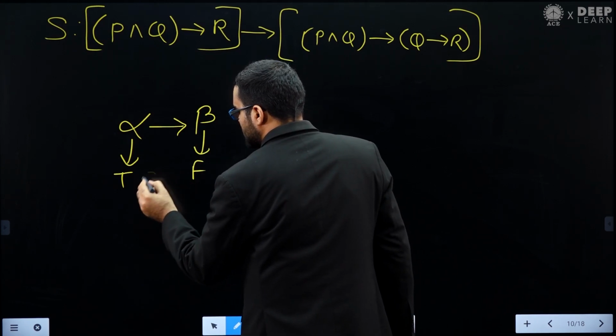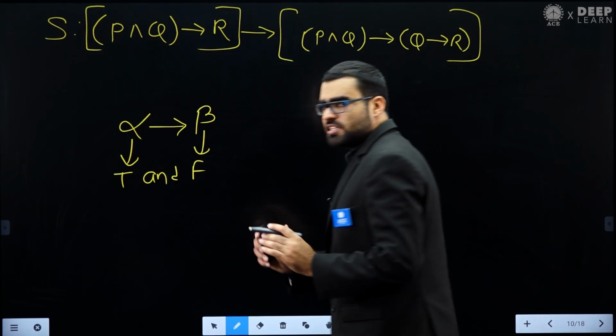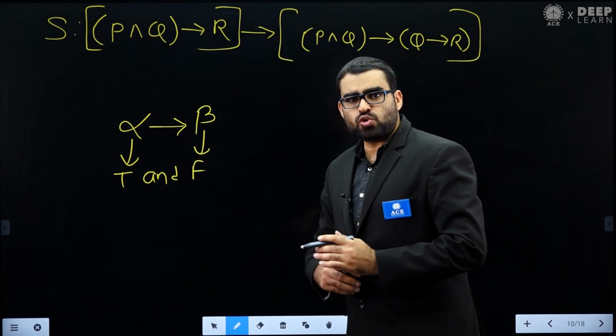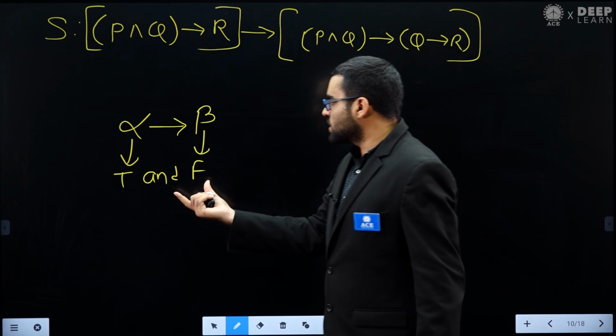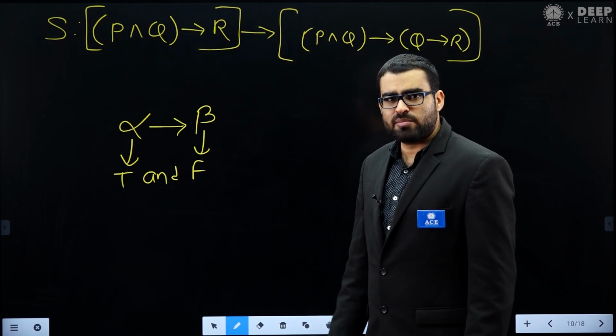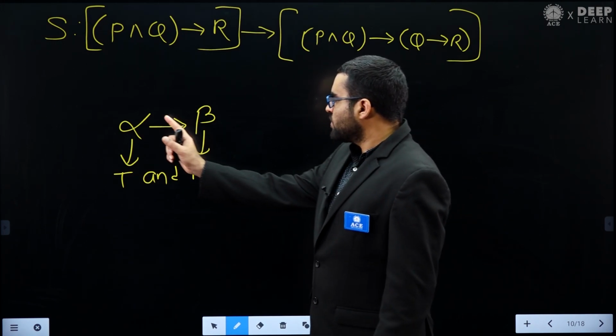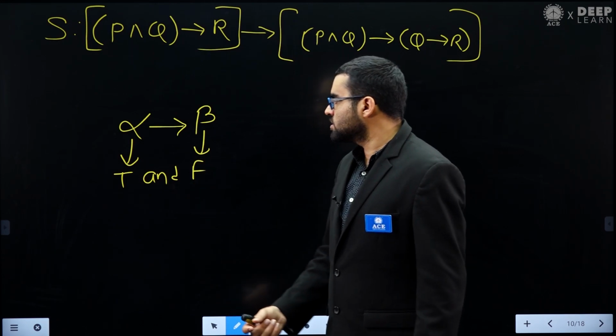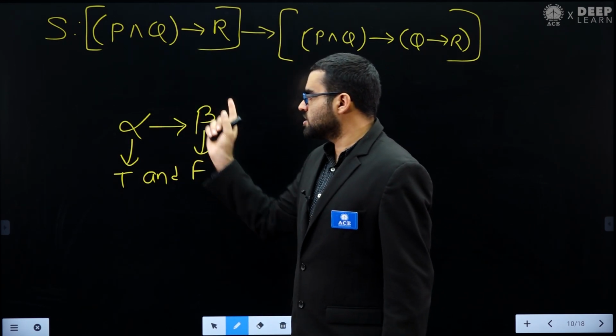So when alpha is true and beta is false, this is the only case which can make the implication statement false.